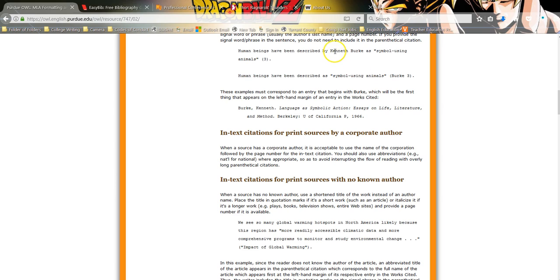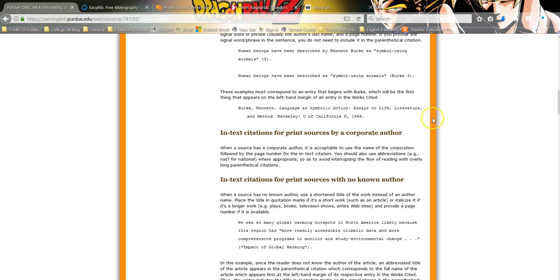Now, you could technically do it like it is here, where the name of the author is here, and then you have the page number presented within the parentheses. I'm encouraging, in fact, I'm insisting on us not doing that, just because I've run across professors in the past in a college situation where they've still not understood that that rule is okay, and they've tried to fail students for that. So it's just easier to go ahead and put the citation in, even if the name's mentioned within the onset of the quotation. Removes confusion, and it makes the 1-to-1 ratio that's required for the parenthetical citation and the citation on the works cited page match up. But note, Burke's here. Here's that source as it would appear on the works cited page. Burke is what's Burke.